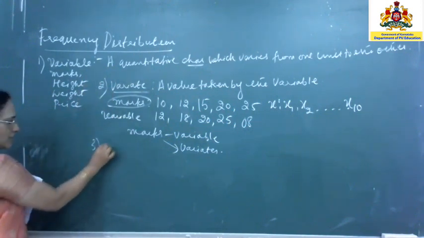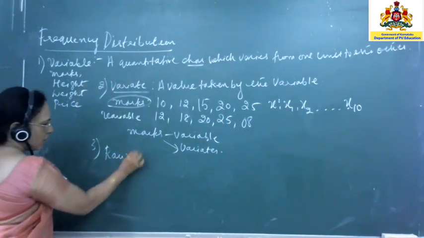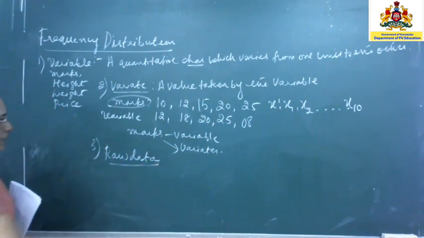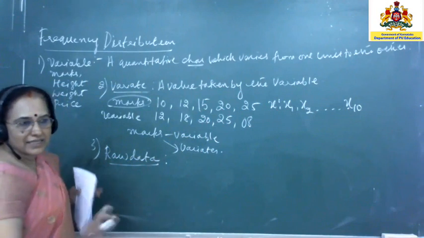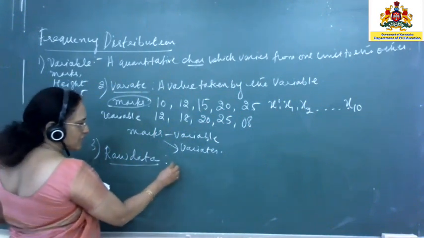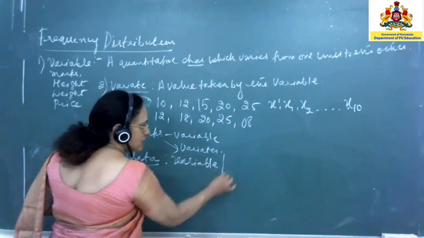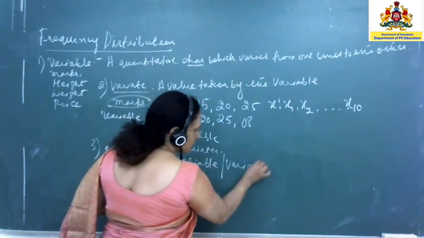Now the third one is called raw data. So what is it? Raw data is data which gives information about the variable along with its variates.